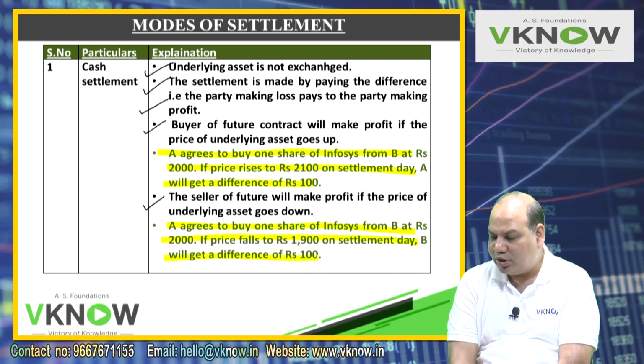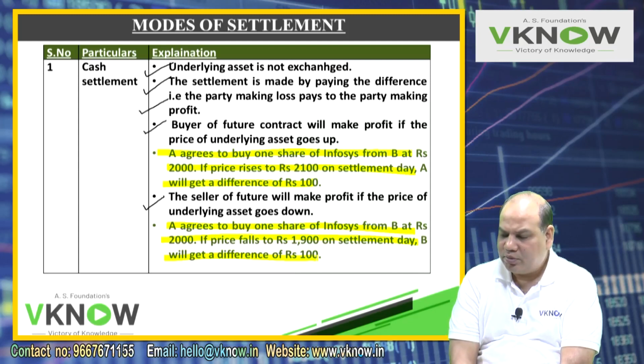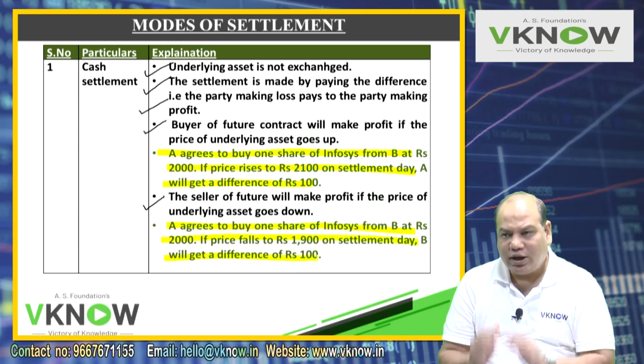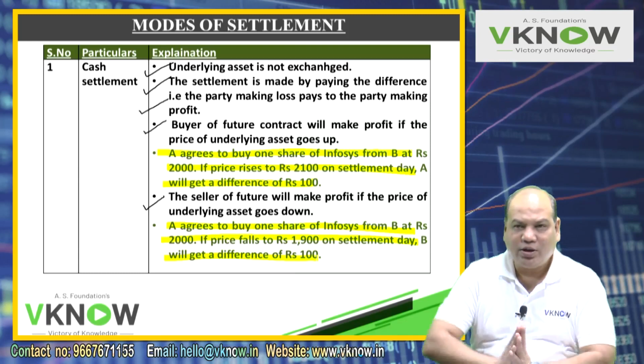A enters into an agreement to buy one share of Infosys from B at rupees 2000. So why would you enter into a contract to buy something? Because you expect that the price of that thing is going to rise. And then if the price rises to rupees 2100 on settlement date, who is going to make profit here? A. A has a right to buy at 2000. Price of the share is 2100 now. So A is the winner.